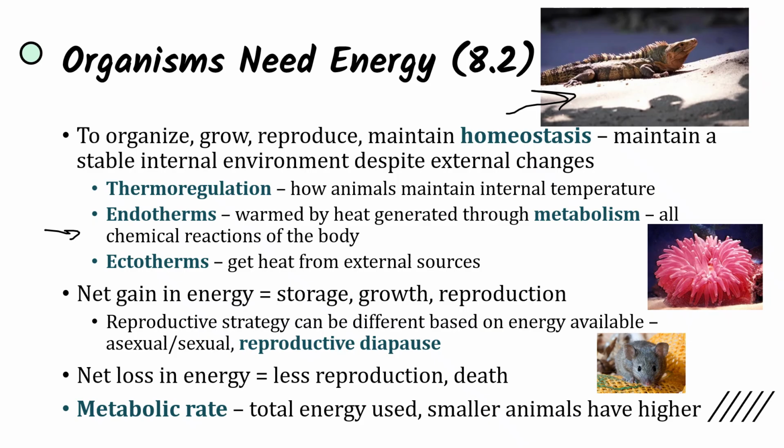And last thing we're going to look at is metabolic rate here, which is the total energy used by organisms. And smaller animals are going to have a higher metabolic rate because of their higher surface area to volume ratio. So there's going to be more surface area for volume that exists here, and so they're going to be losing heat much faster. It's going to be transferring out of their body, and so they're going to need to gain more energy in order to stay alive, whereas larger animals are not going to need as much energy. They have a smaller surface area to volume ratio.